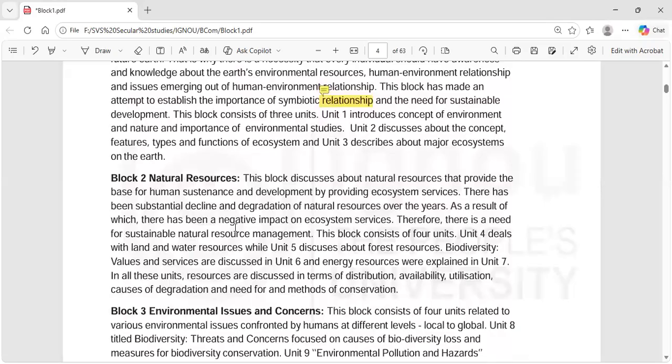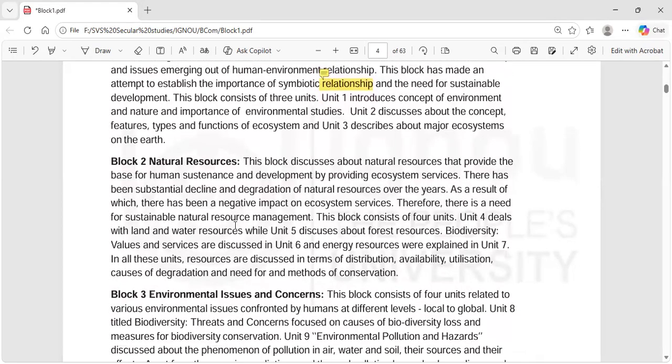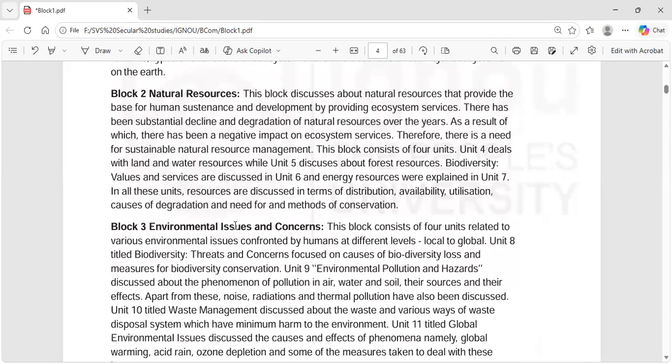Block 2, you have the natural resources. This block discusses natural resources that provide the base for human sustenance and development by providing ecosystem services. We will just read it and go to Unit 1, because anyway we are going to study all these later.